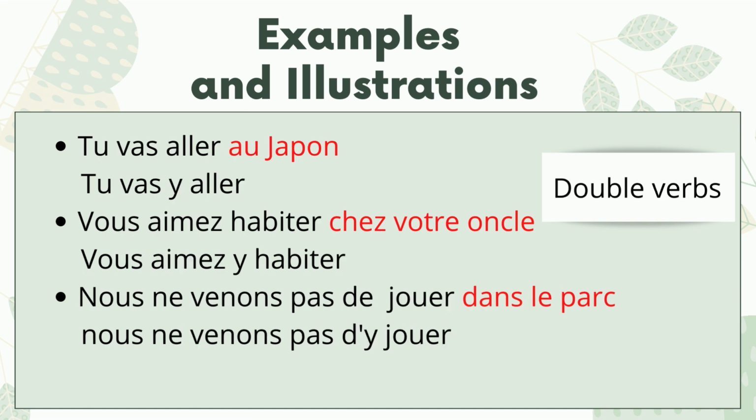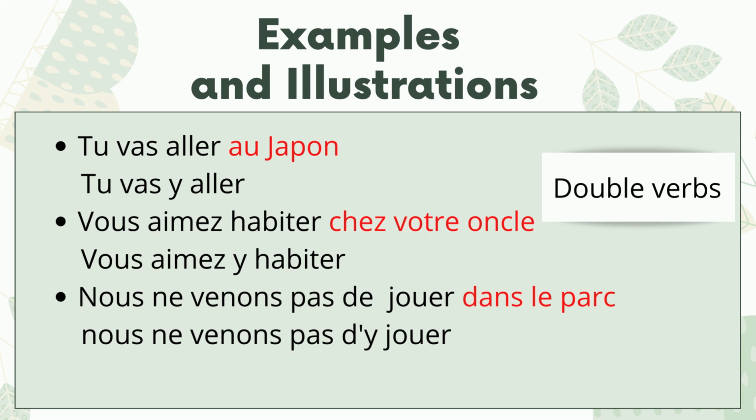In this slide, double verbs like futur proche, passé récent, or present continuous action verbs, or whenever we are saying something like "I would like to go," double verbs, we have to place it before the infinitive verb, not the conjugated verb.